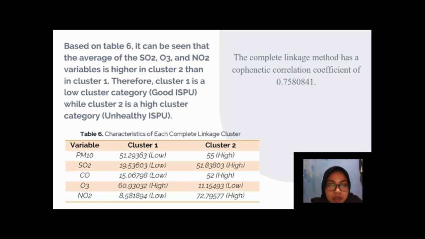Therefore, cluster 1 is a low cluster category, a good ISPU, while cluster 2 is a high cluster category, an unhealthy ISPU. The cophenetic correlation coefficient of the complete linkage method is 0.758081.